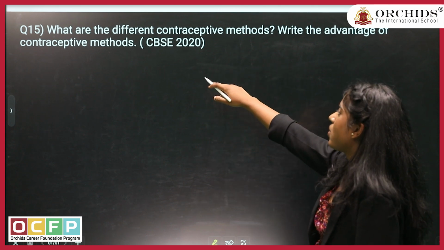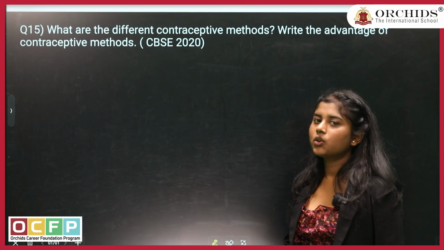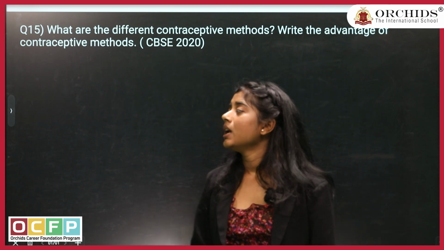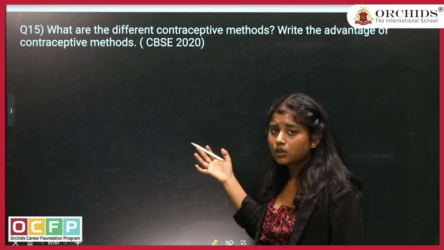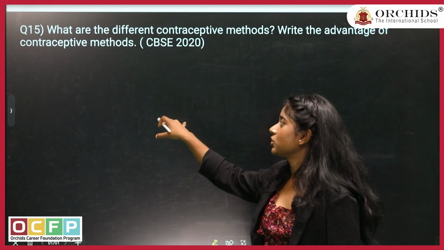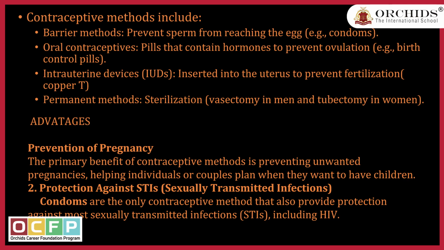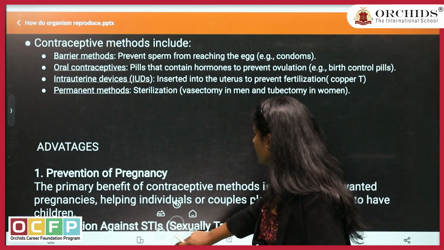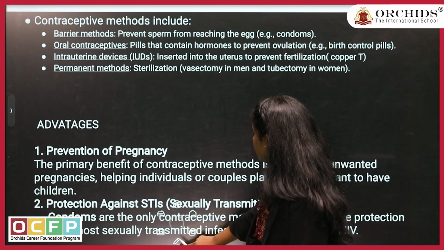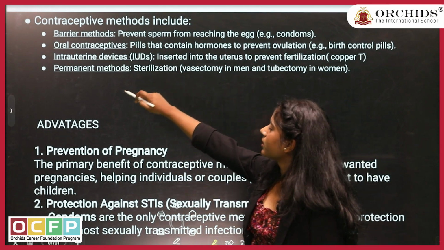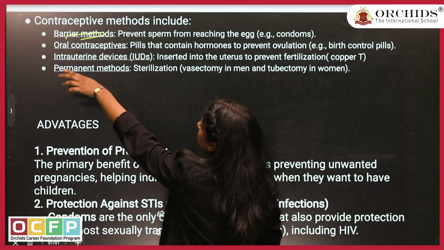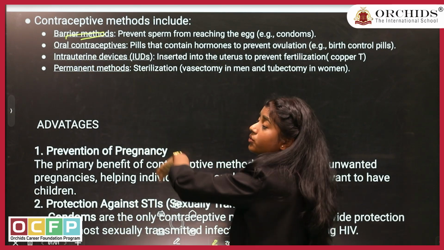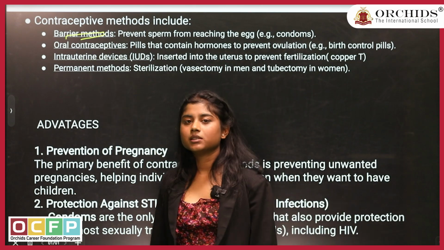Here they have asked you what are the different contraceptive methods, and then you have to write the advantages of it, right? There are 4 types of contraceptive methods we use, and there are few advantages to use all these things. The contraceptive methods which we have is, there are 4 which you have to write while writing your answer. The key terms again, the barrier method, oral contraceptive, intrauterine devices and permanent methods.